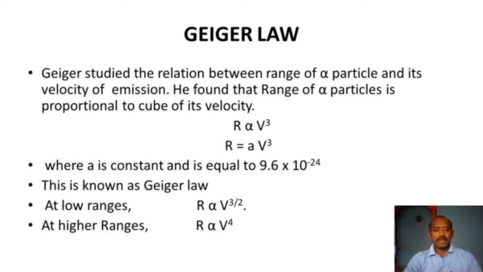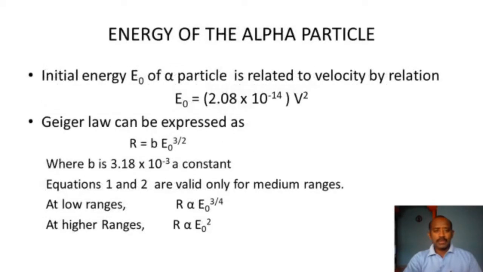After substituting the V value, we will get R is equal to some constant times E naught raised to the power of 3 by 2. The constant value is found to be 3.18 into 10 to the power of minus 3. It is a constant. We have taken this as B.